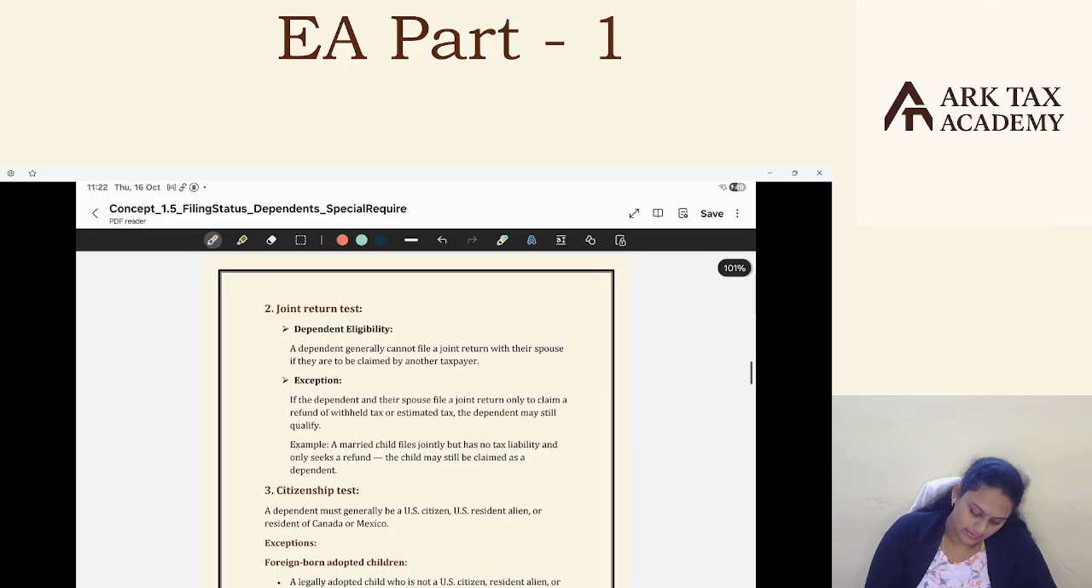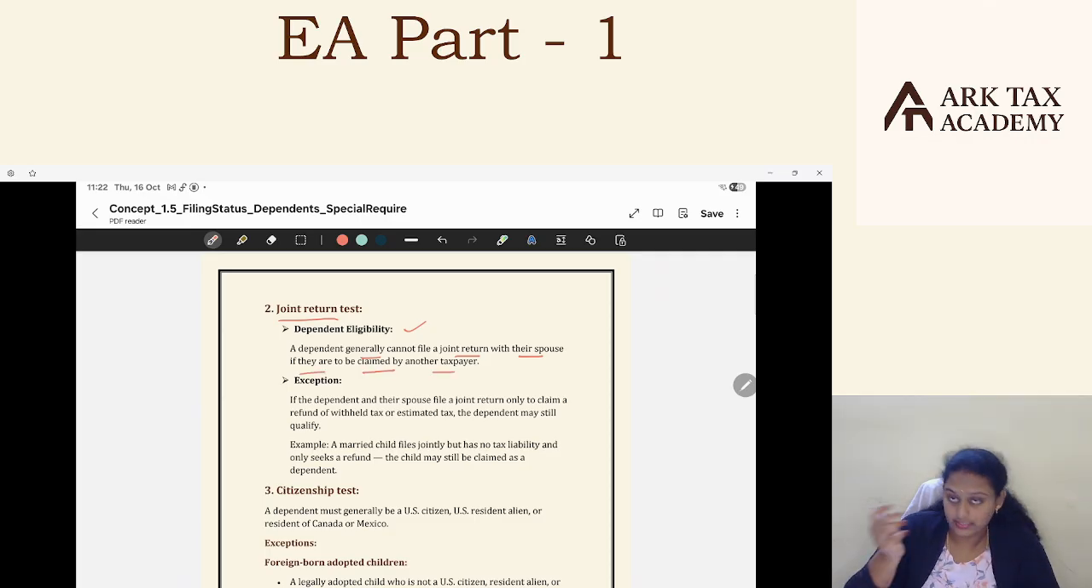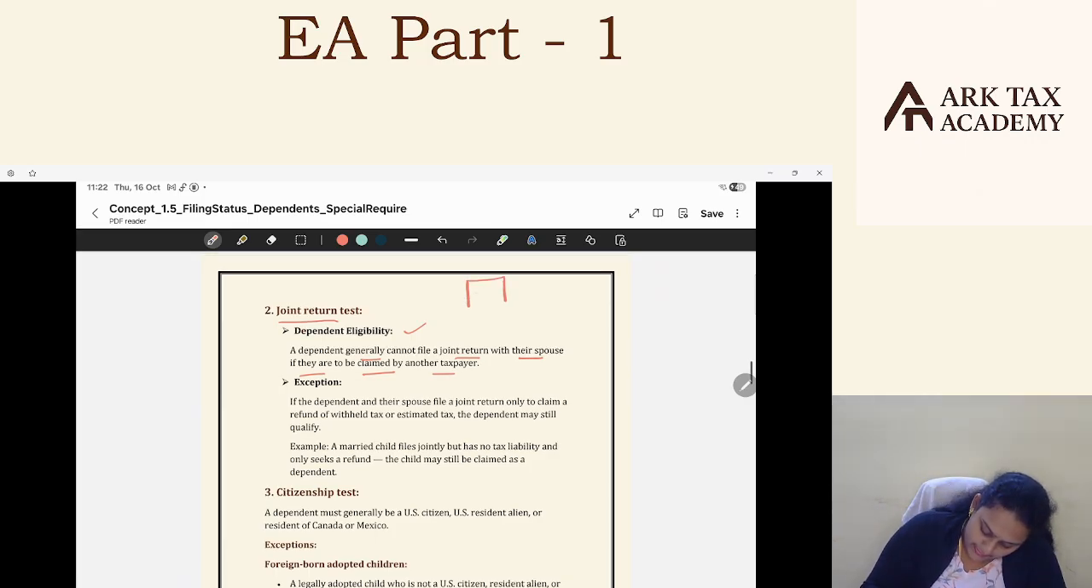And the next test is the joint return test. Dependent eligibility. Here, a dependent generally cannot file a joint return with their spouse if they are claimed by another taxpayer. Say me and my spouse are married filing jointly and claiming my son as a dependent in my return. Okay.